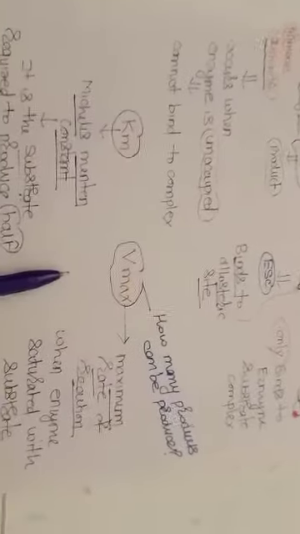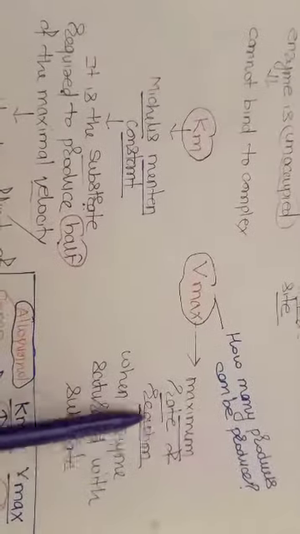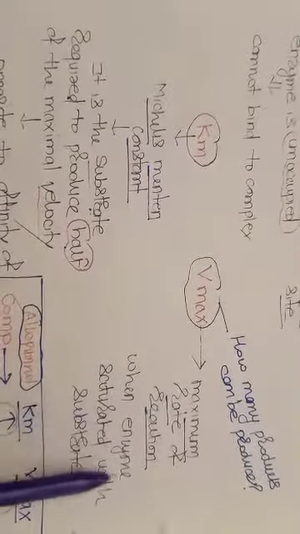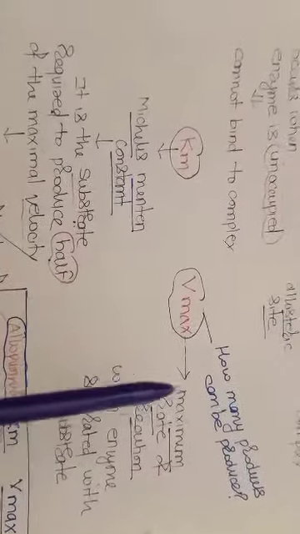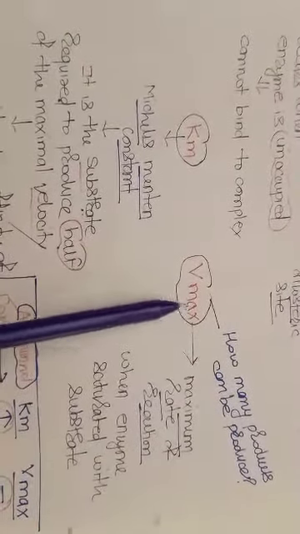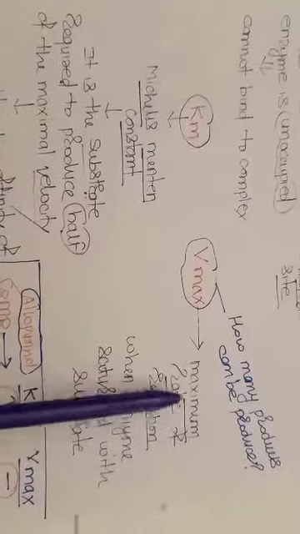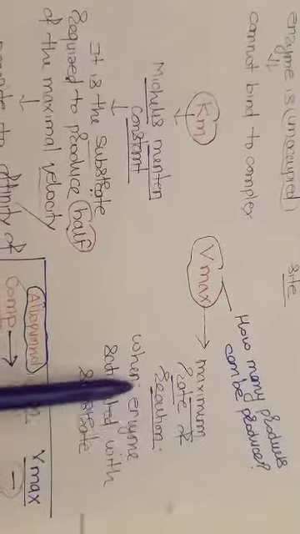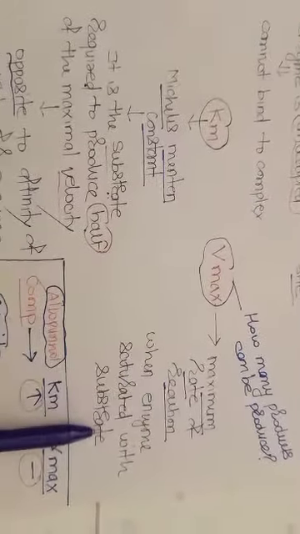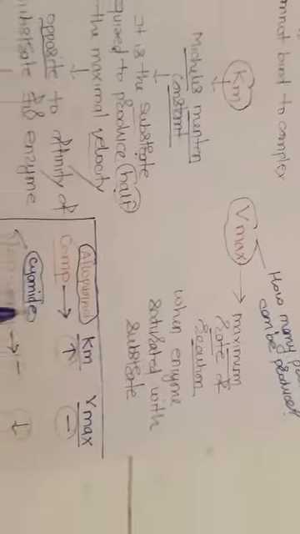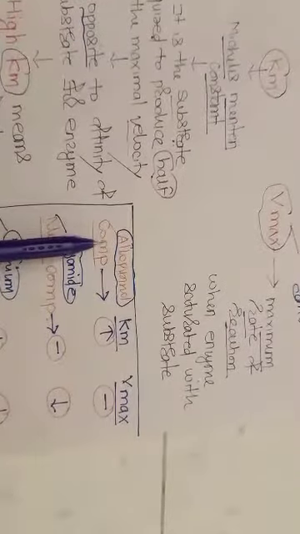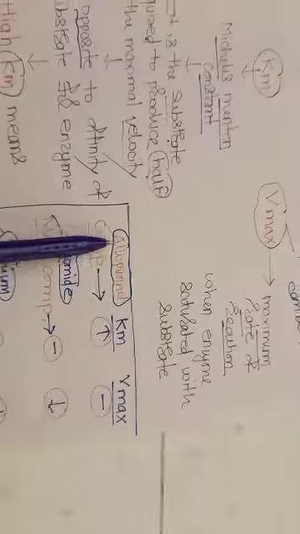Now what is Vmax? Vmax is the maximum rate of reaction when the enzyme is saturated with the substrate, or in simple words, how many products can be produced. Vmax, how many products can be produced. So it's the maximum rate of reaction when the enzyme is saturated with the substrate. Right. Now we'll take examples of competitive inhibition.